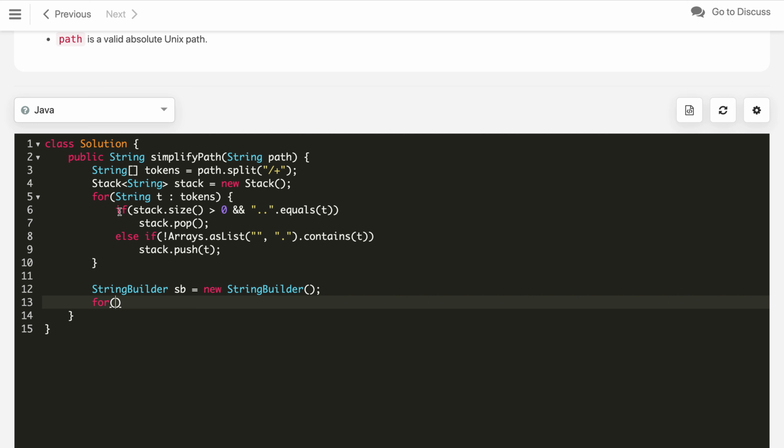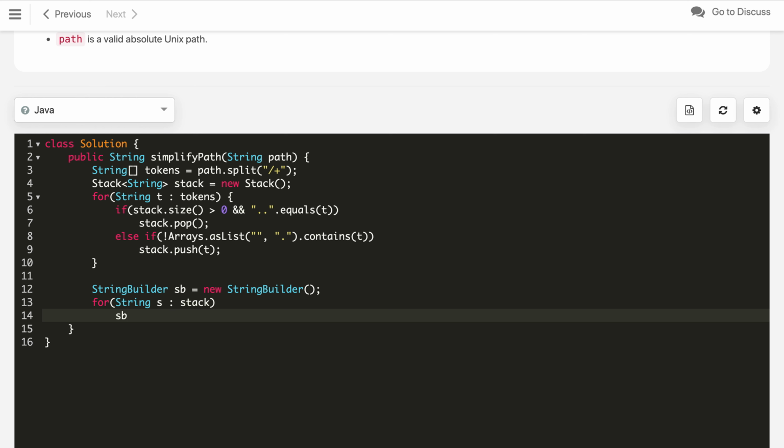As you know, stack is last in first out, but we can also process the stack from the bottommost element just using the iterator. So let's say for string s in stack, this will iterate from the 0th element, which was inserted first, because we need this. Then we will append to sv first the delimiter, and after that we will append the string as the directory name.